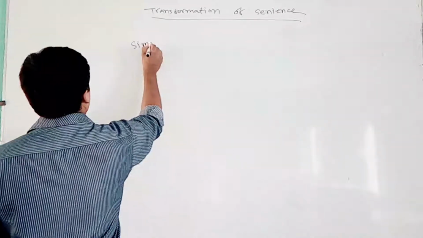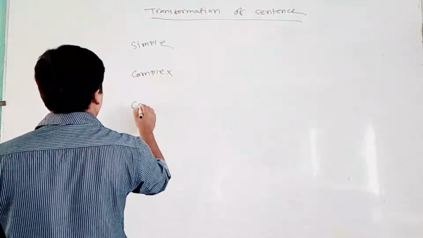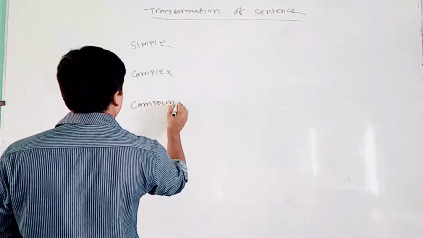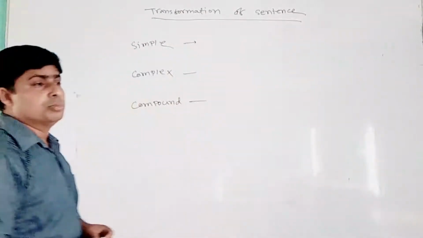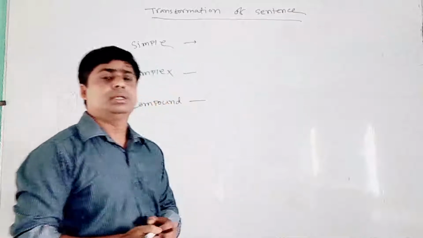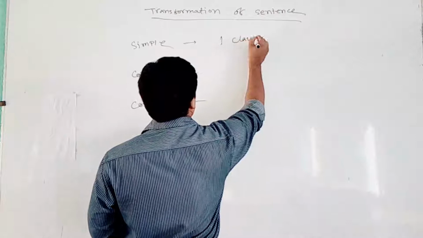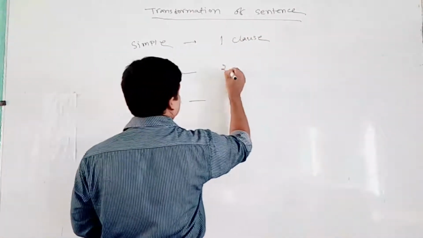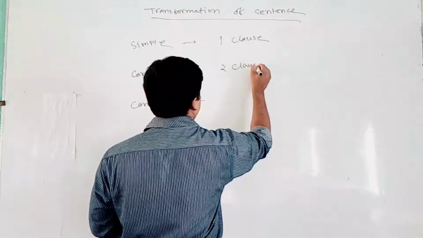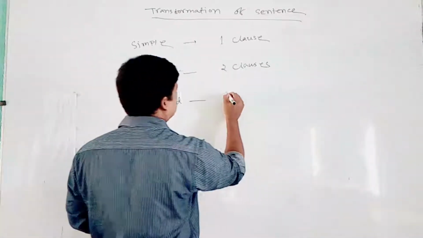Because here, to make a simple sentence, I need one clause. To make a complex sentence, this is 2 clauses. And compound, 2 clauses as well.